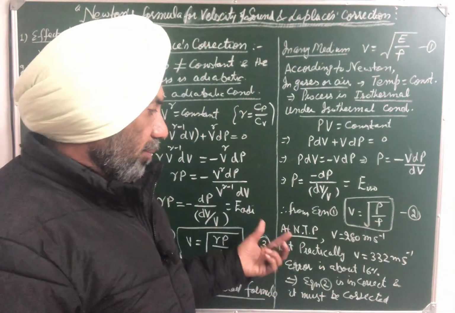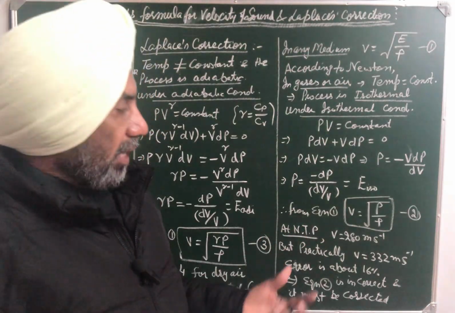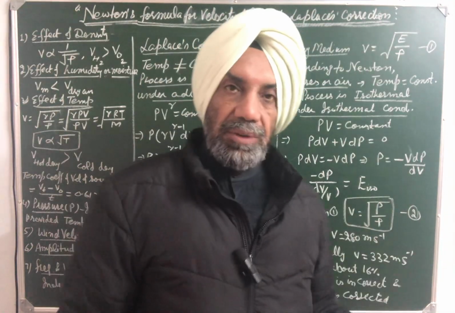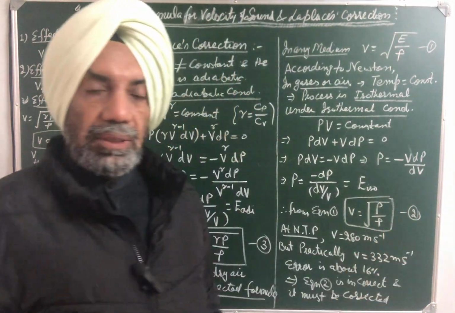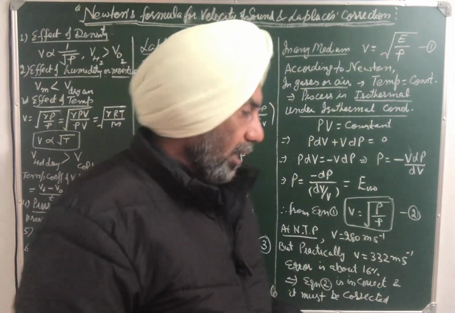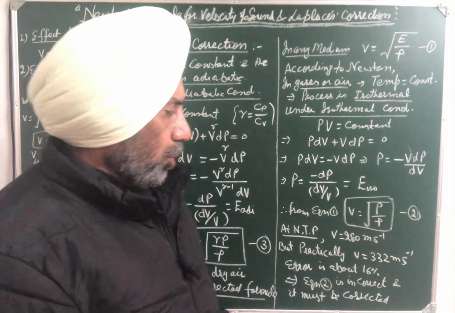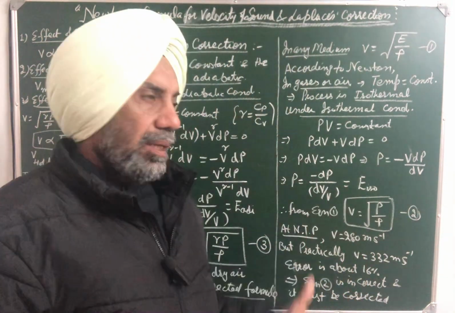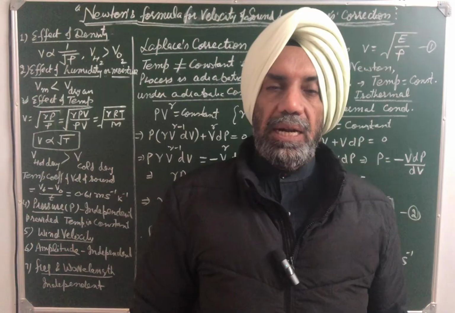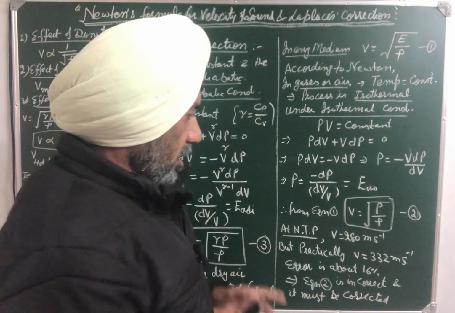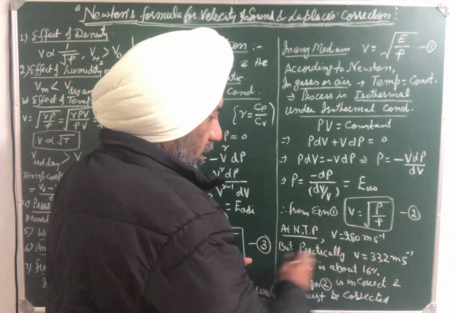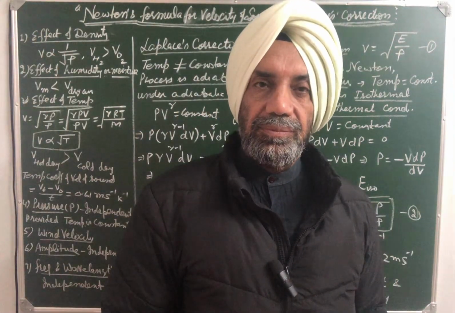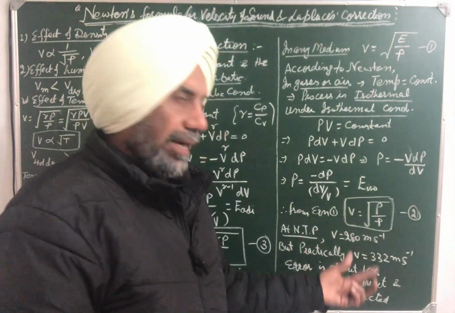But at normal temperature and pressure, NTP, if we calculate the value of velocity from this, taking pressure as atmospheric pressure, 76 centimeter mercury column, and density of dry air, the velocity comes out to be 280 meter per second only, but practically velocity of sound is found to be 332 meter per second at NTP. So there is so much error, which is about 16%. So this formula needs to be corrected.